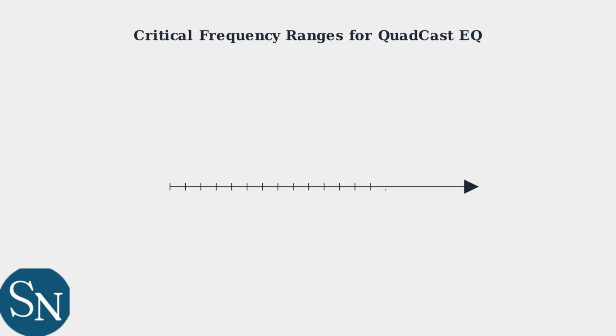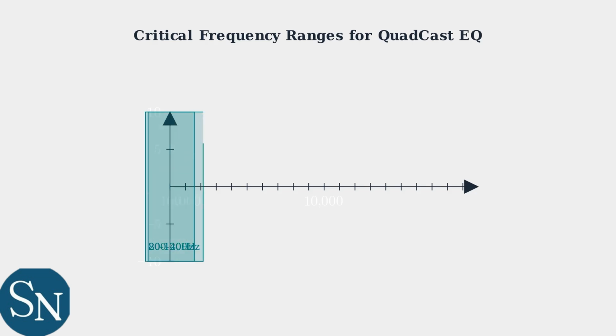Effective EQ optimization is the key to transforming your QuadCast sound quality. We'll focus on 4 critical frequency ranges that make the biggest difference. The first range is 80 to 120 Hz, where we reduce low-end rumble and handling noise. Cleaning up the bottom end prevents muddiness in your recordings.